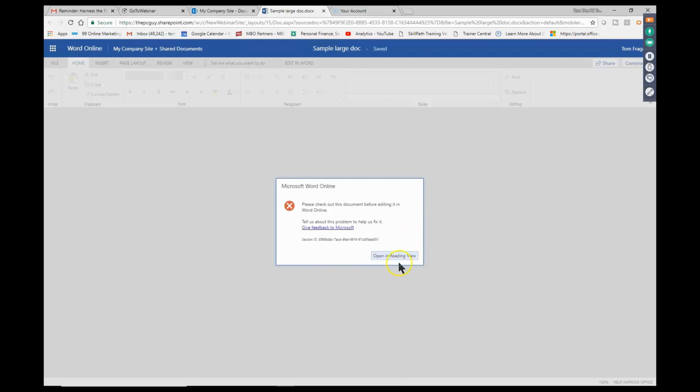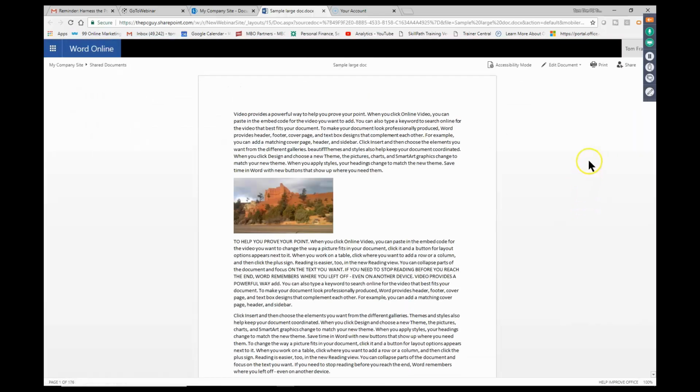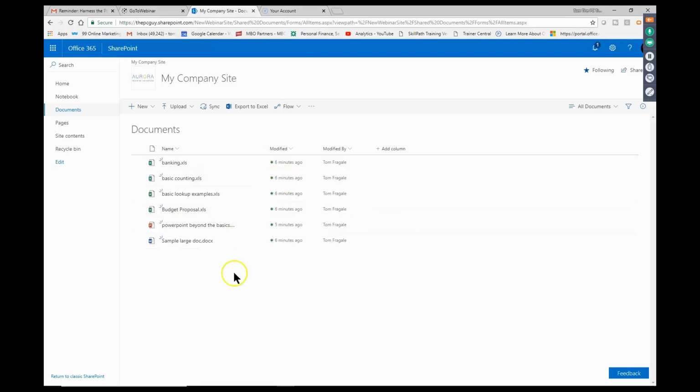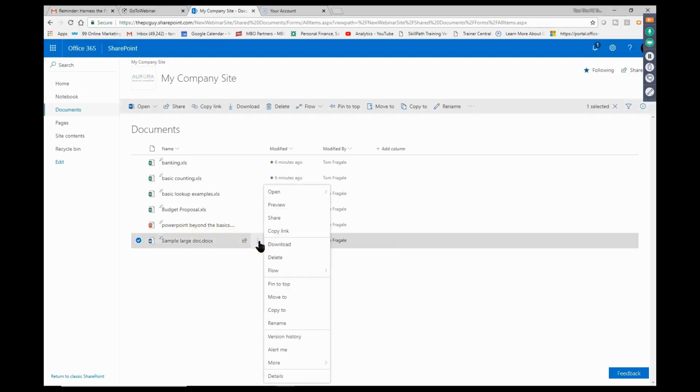So I'm going to go ahead and go back now. I'll click on Opening and Reading View. Here's how we're going to check out that document. I'm going to close out of the Word document. Now, there's a couple ways to do this, but if you follow my mouse, I'm on that document. I'm going to pick on the three dots. Then on this window, I'll pick on More, and then I'm going to check it out.